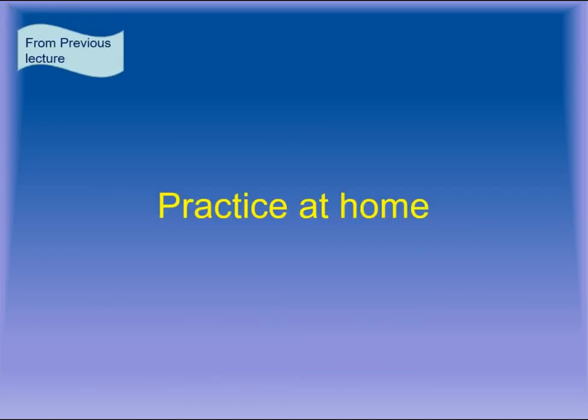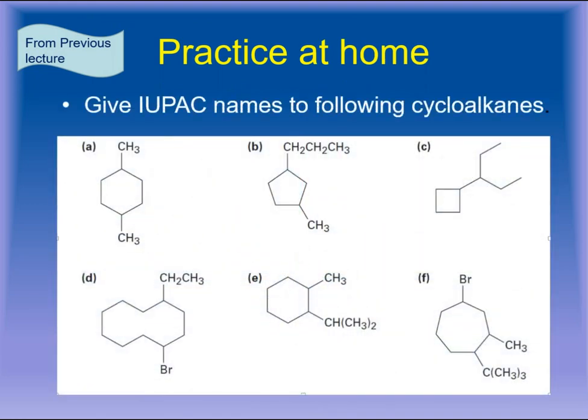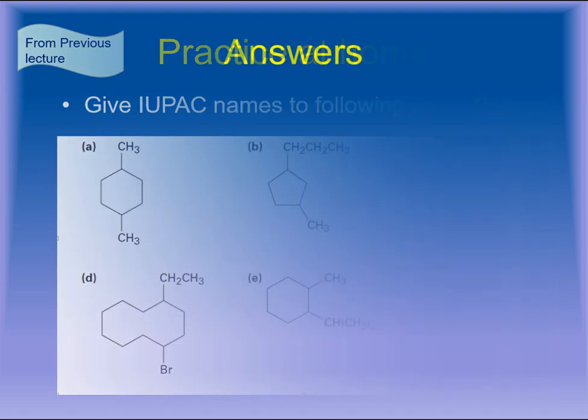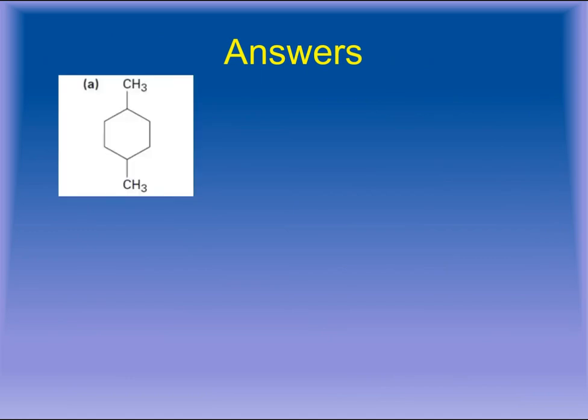Another question that was given to you was related to cycloalkenes, IUPAC nomenclature of cycloalkenes. Give IUPAC names to the following cycloalkenes. I hope you remember the question. Now let's find out their answers. The answer of first part is 1,4-dimethyl cyclohexane.